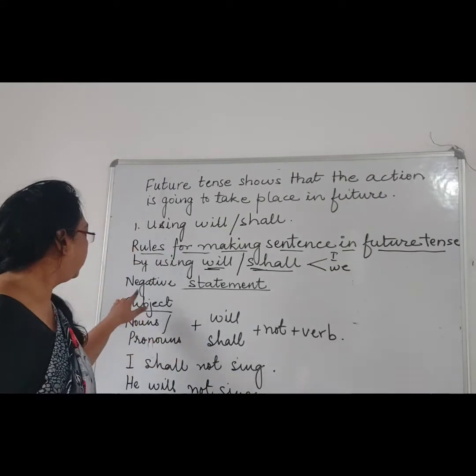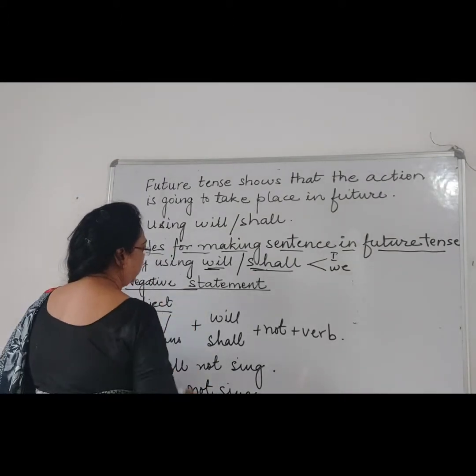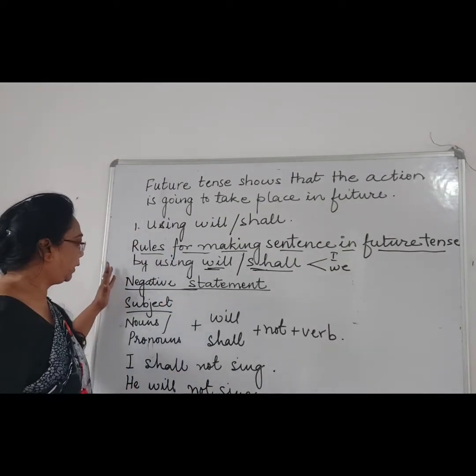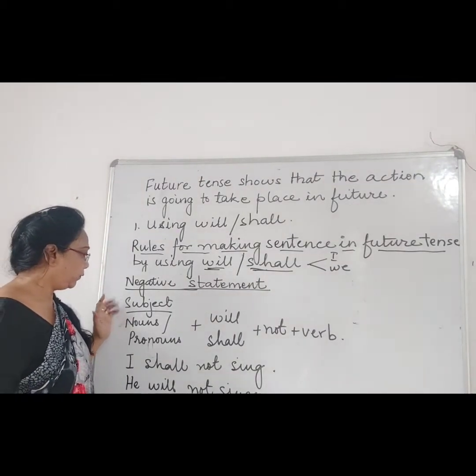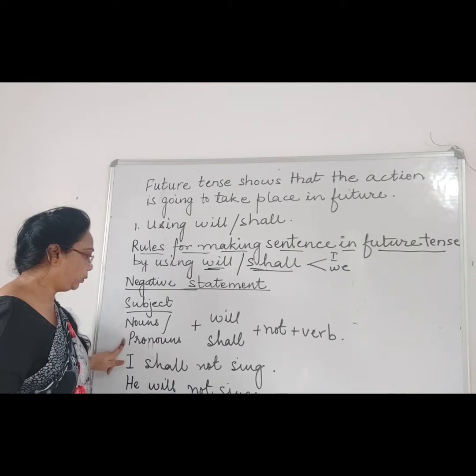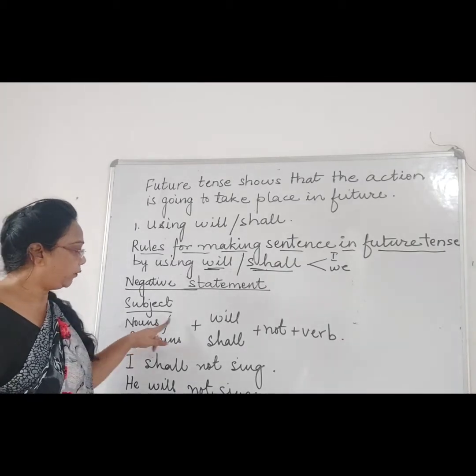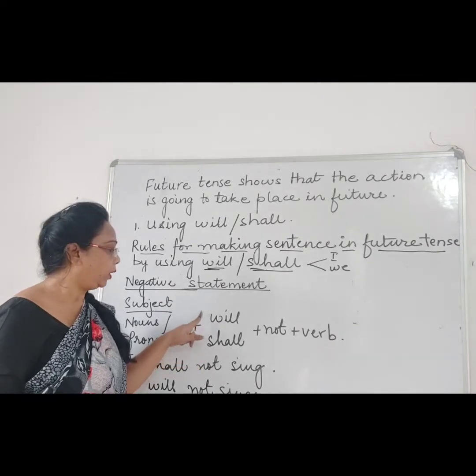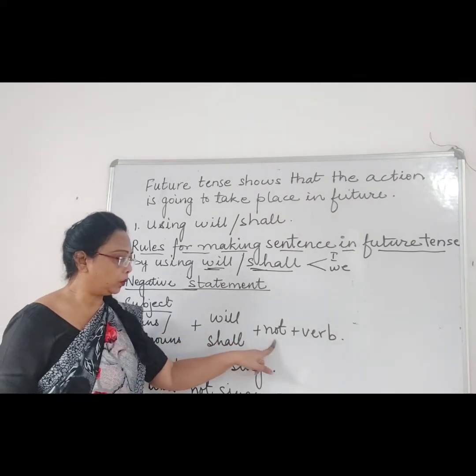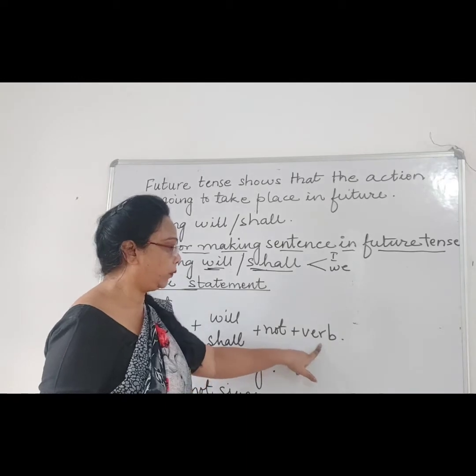Next, we will see the negative statement. When the statement is negative, how is it formed? First, the subject, whether noun or pronoun, will come, followed by will or shall, then the word not will be used, and then the verb.